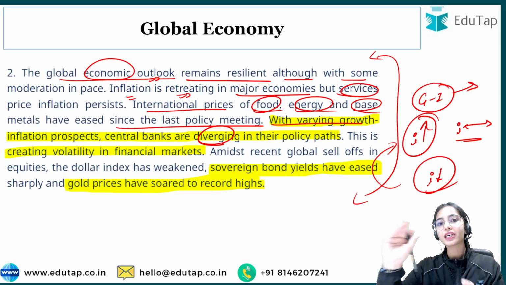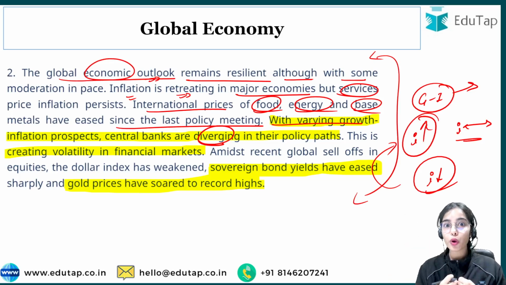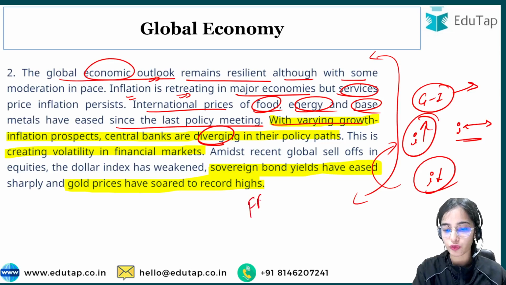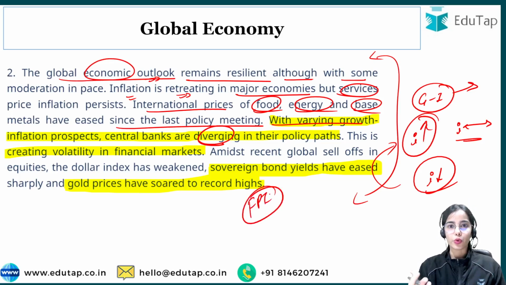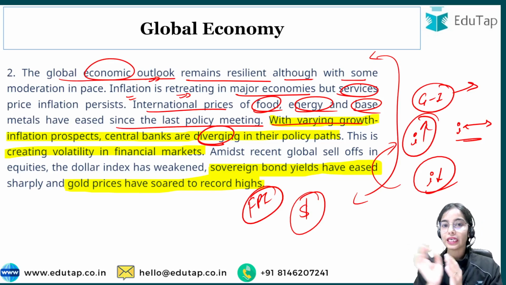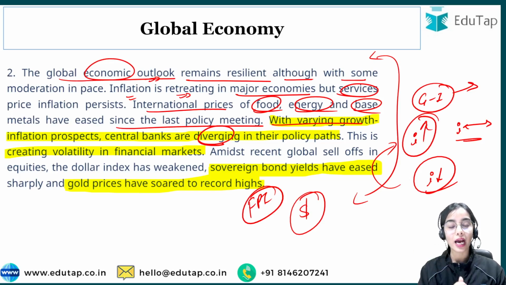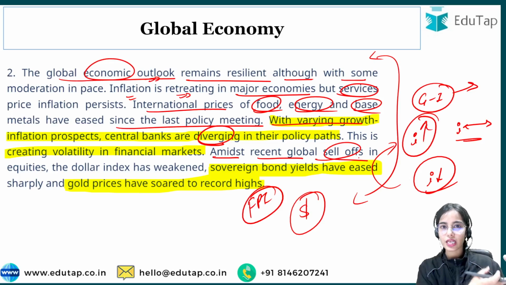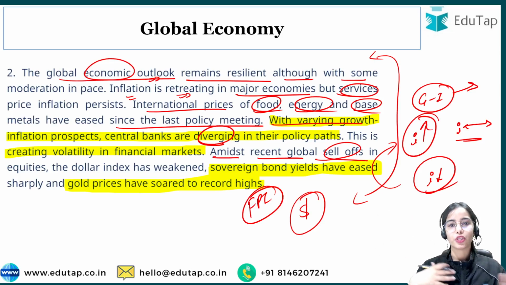Because you can understand that the money will be taken to that country where the interest rate is high, because we are getting more profits. If foreign portfolio investors, let's say I have 1 crore rupees, or I have converted that 1 crore rupees into dollars. Now I am investing those dollars in the US because the interest rate is very high in the US. Okay, so I want to get higher interest, higher returns. So this kind of volatility is being created in the financial markets because the central banks are diverging in their policy paths. Okay, so amidst recent global sell-offs in equities, the shares are being sold in some markets and invested in other markets to get higher returns.